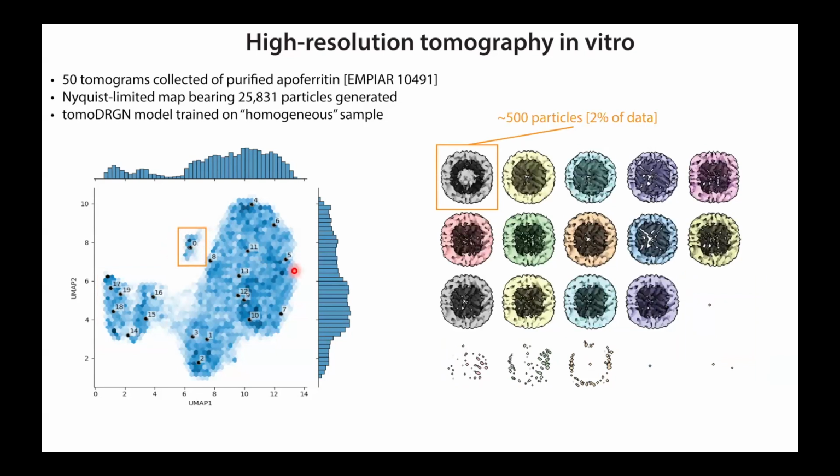That becomes obvious when you slice away, and you can see that this was actually holoferritin, and it constitutes maybe 2% of the data, but it's beautifully discriminated by TomoDRGN and helps to pull it out. Presumably this got loaded in cells during the purification, despite presumably no one intending for this to be a mixture of holoferritin and apoferritin.